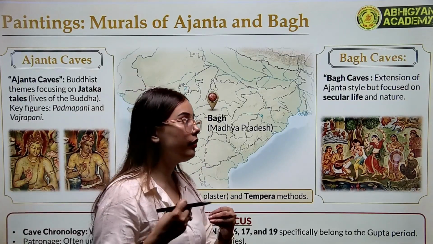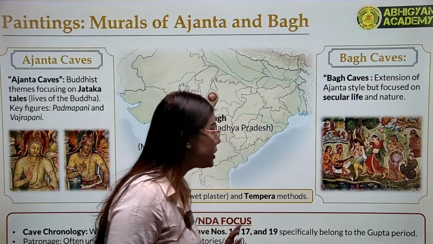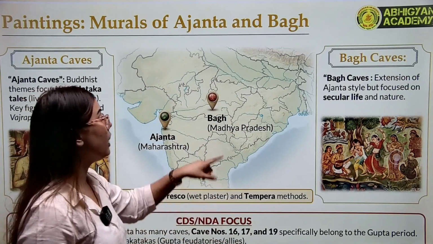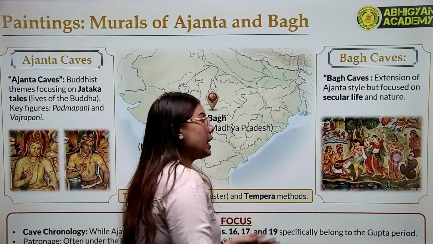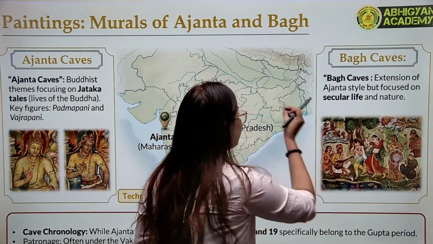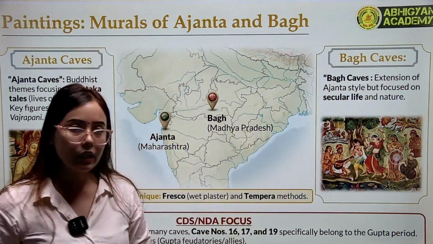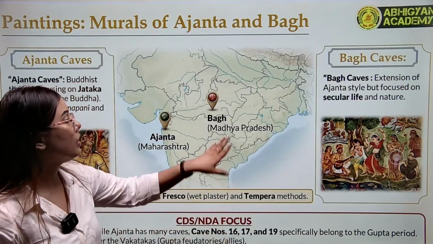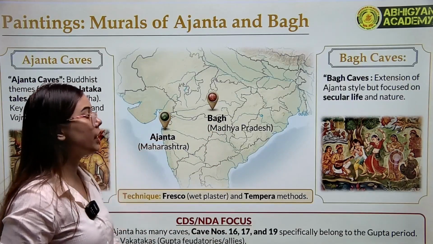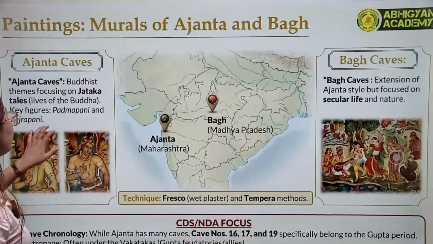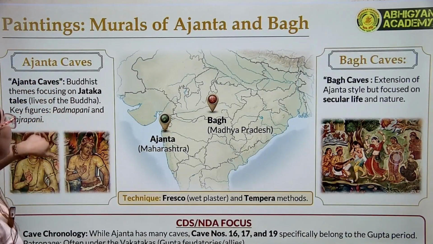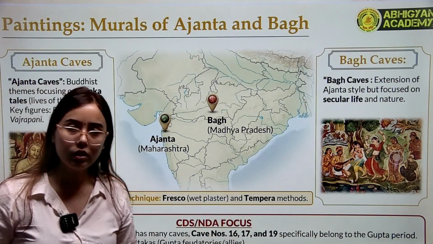In the same way, there is another kind of cave, the Bagh caves. Bagh caves are located in Madhya Pradesh, but their style is quite secular. Secular life and nature are more emphasized in the Bagh caves. Ajanta caves are located in Maharashtra. So there was advancement in paintings and in the caves of Ajanta also.